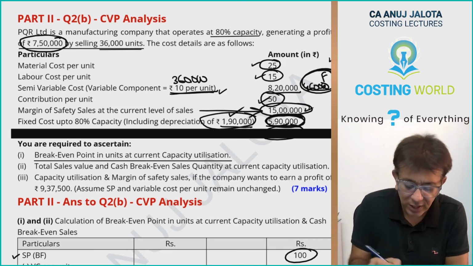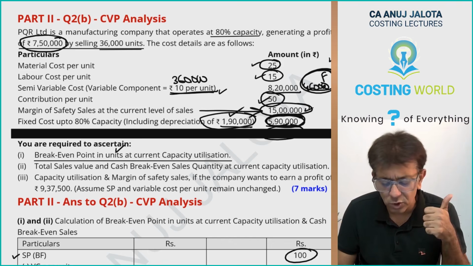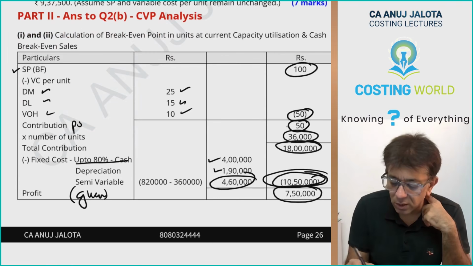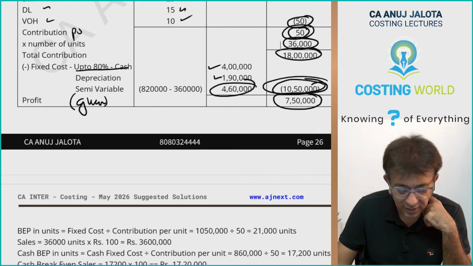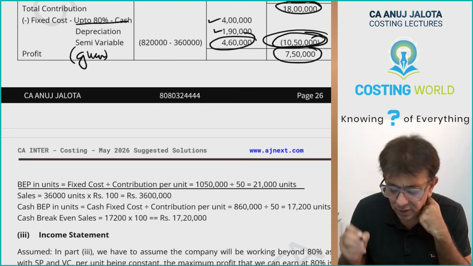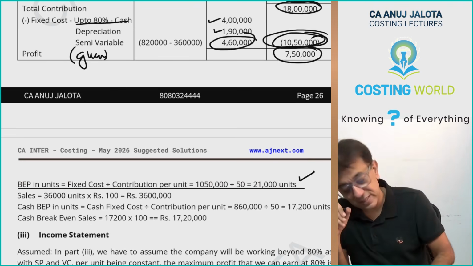You want to find out break-even point in units. How do you get your break-even point? It's fixed cost upon contribution per unit. Fixed cost is 10,50,000. Contribution per unit is 50. I've divided that over here. Break-even point in units is equal to fixed cost divided by contribution per unit. 10,50,000 upon 50, 21,000 units. Okay, first thing.